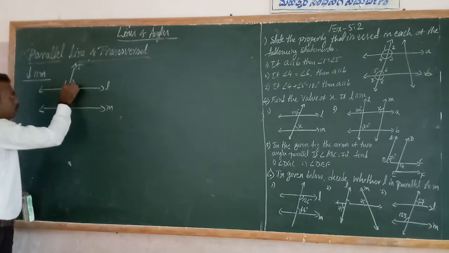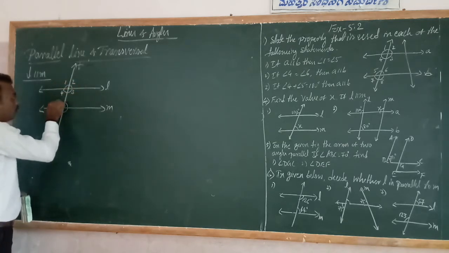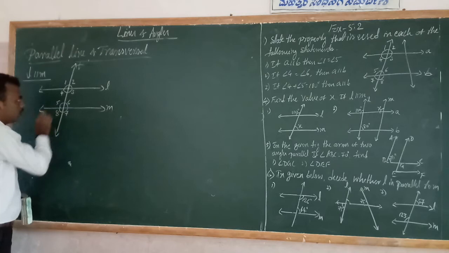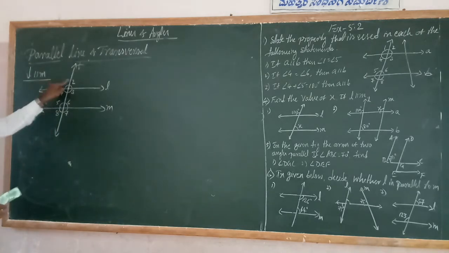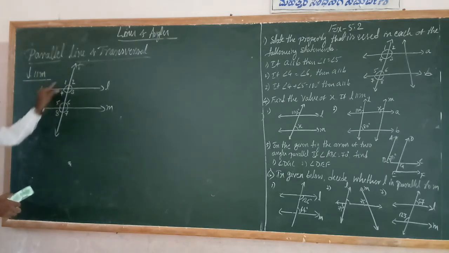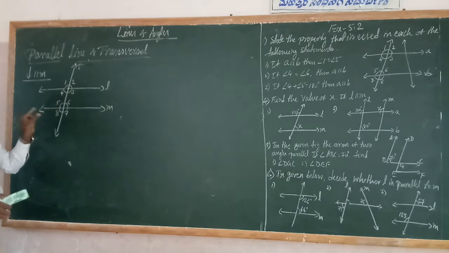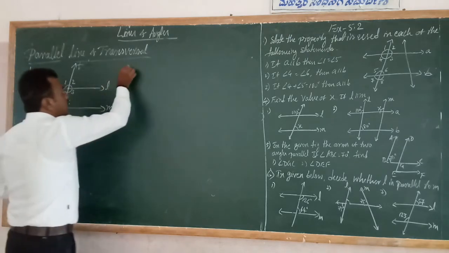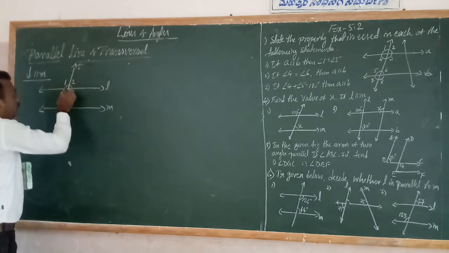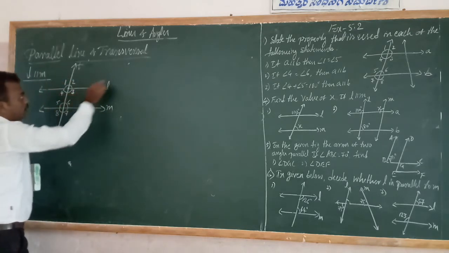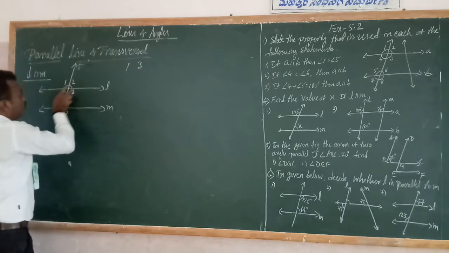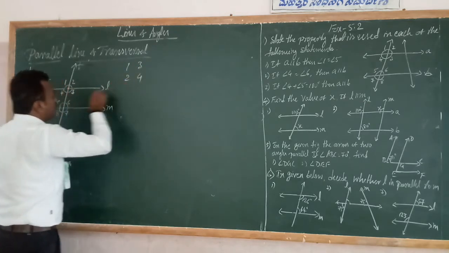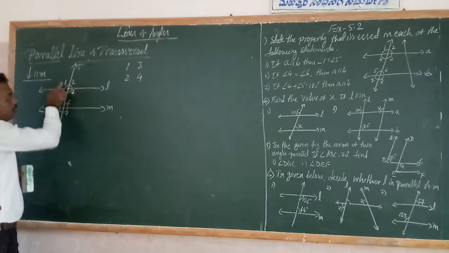See, 1, 2, 3, 4, 5, 6, 7, 8. So there are 8 angles formed. When two lines are intersected by another line, it forms 8 angles or 4 pairs of angles. What are these pairs of angles? See, angle 1 and angle 3. Look at the figure. Angle 1, 3, and 2, 4. Angle 1 and angle 3, which type of angles are these?